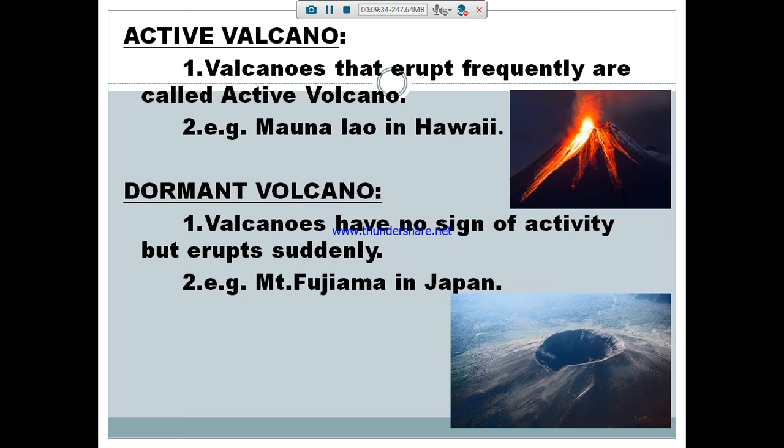In our world we have about 600 active volcanoes, for example Stromboli in the Mediterranean, St. Helens in the USA, Pinatubo in the Philippines, and Mauna Loa in Hawaii, which is the highest active volcano. Luckily, there are no active volcanoes in India.